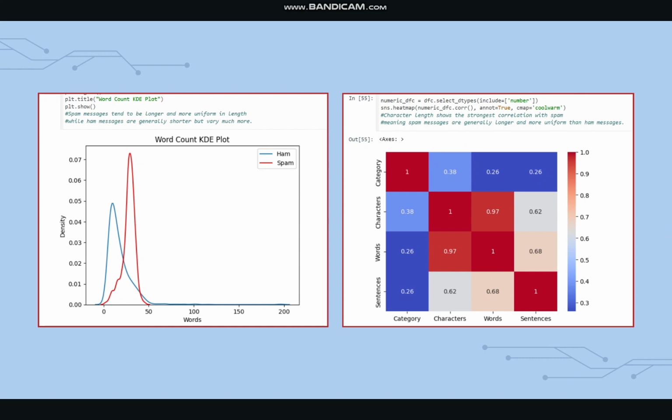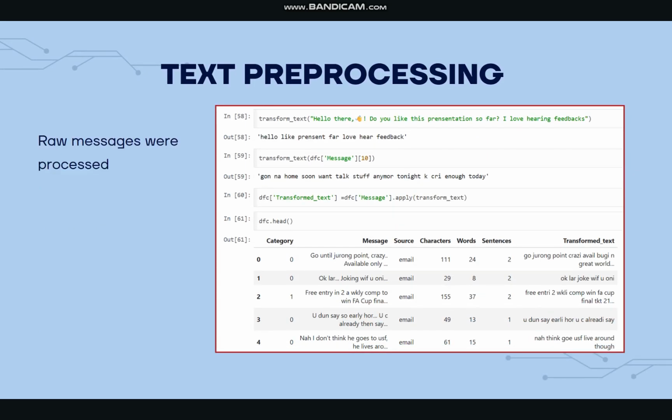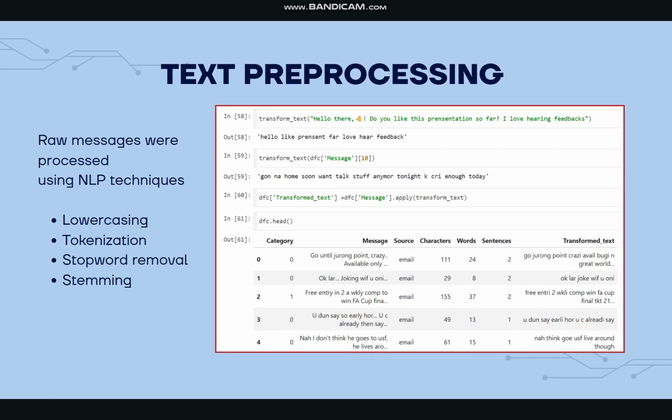Before training the machine learning models, raw text messages were processed using natural language processing techniques. This includes converting all text to lowercase, tokenization, removal of stop words, and stemming using the Porter stemmer. These steps helped convert unstructured text into clean and meaningful data.